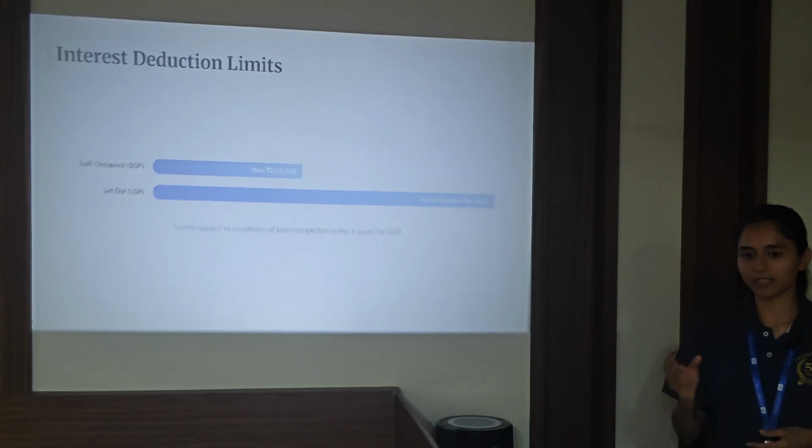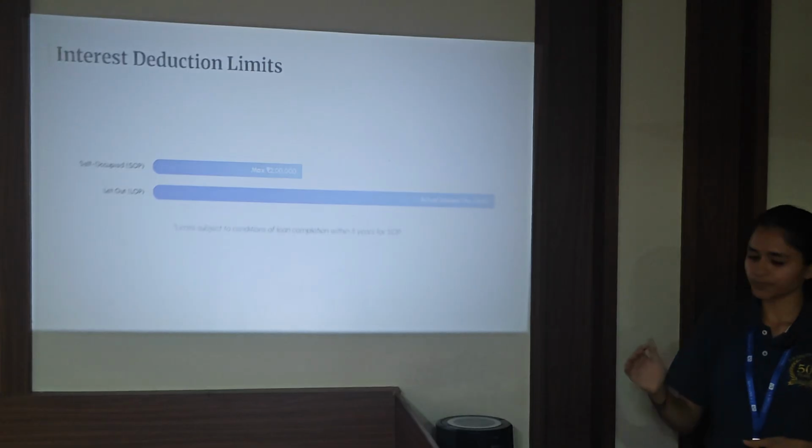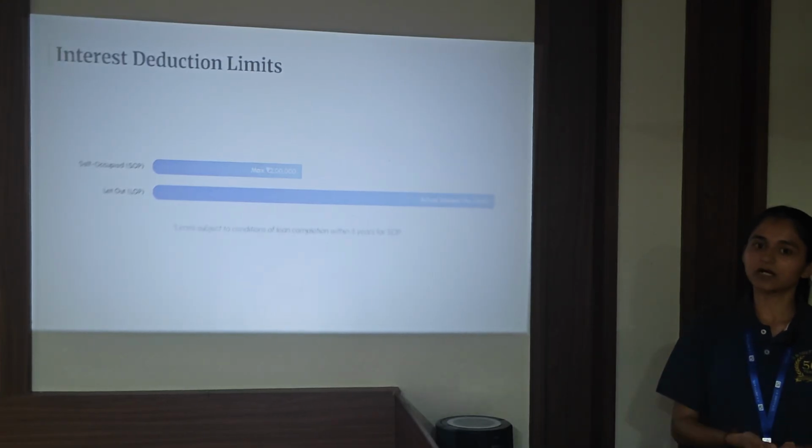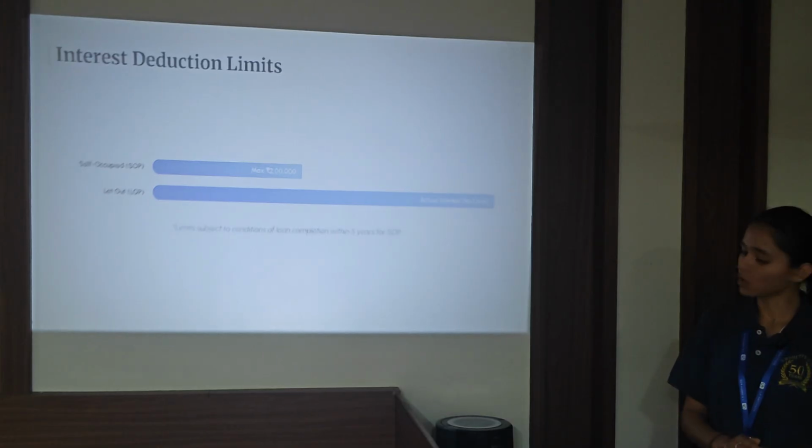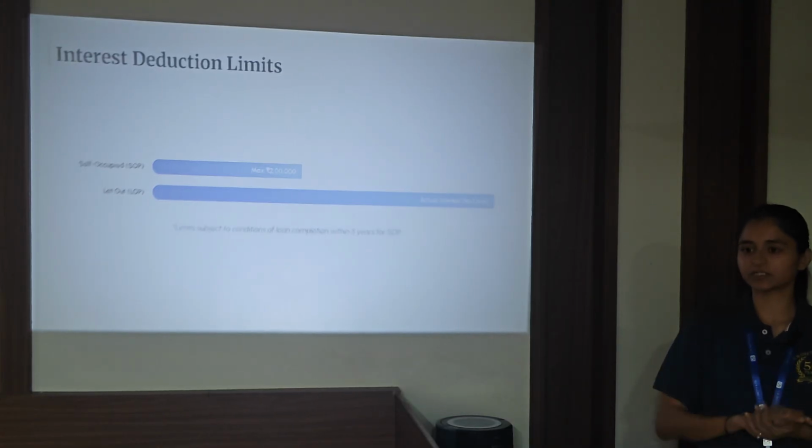As a basic rule, when a property is an income-generating asset and any expenses are incurred for that, all the expenses will be given as deduction. And here also there is the matter of pre-construction interest.